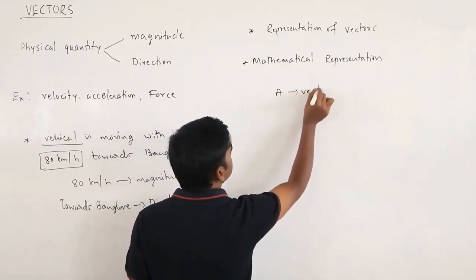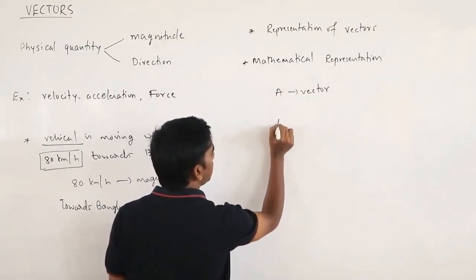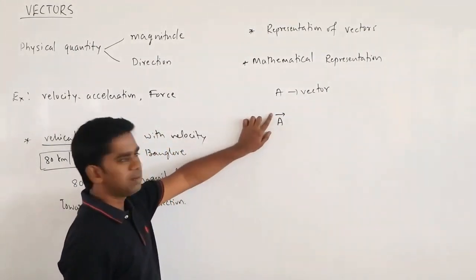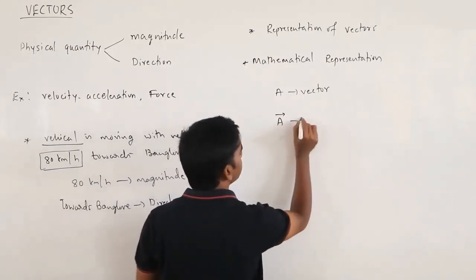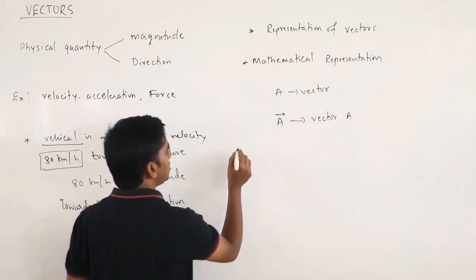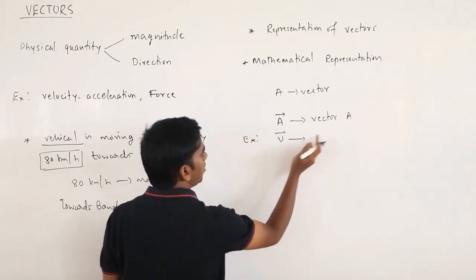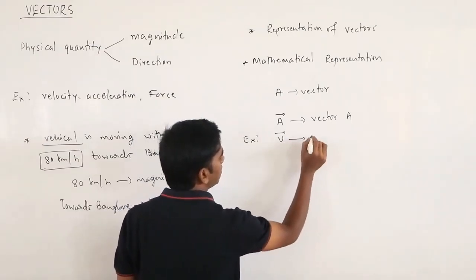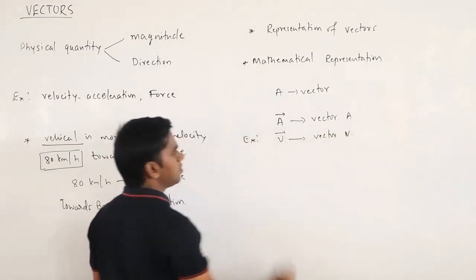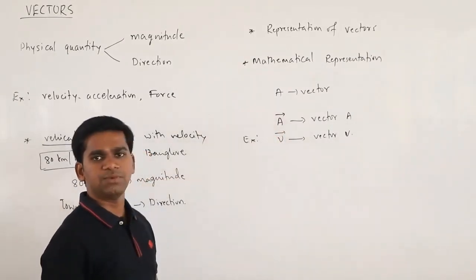Suppose A is a vector. How can you represent this? You can represent this as A with a bar, which you read as vector A. For example, velocity is represented as vector V, or velocity vector. This is the mathematical representation of a vector.